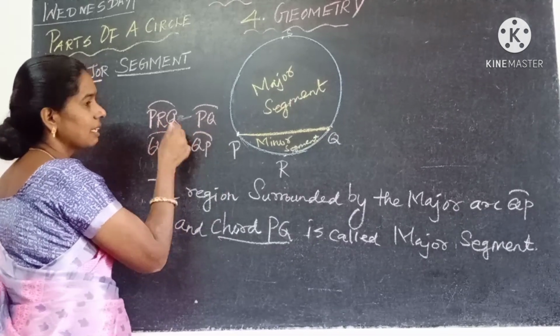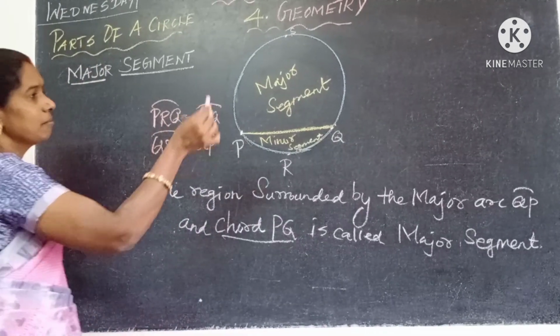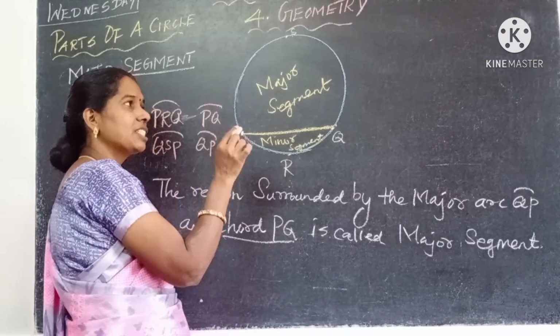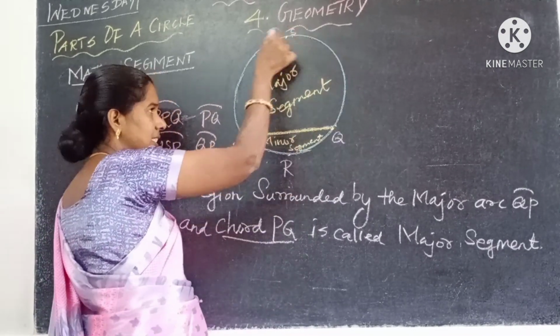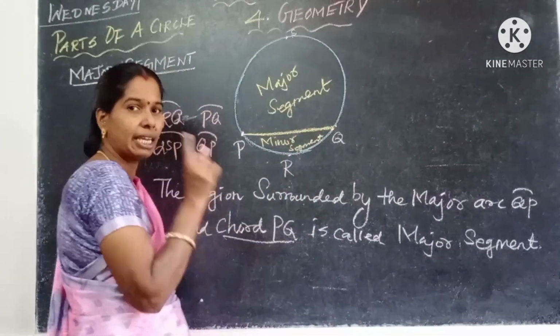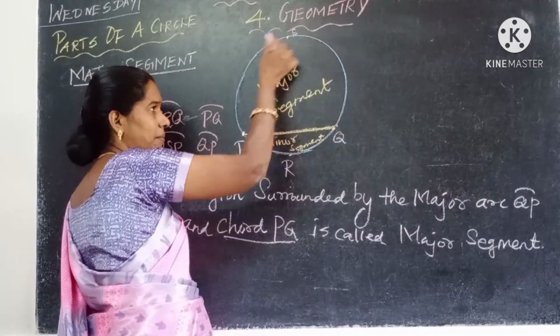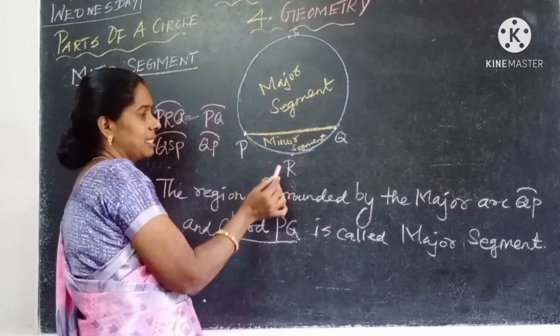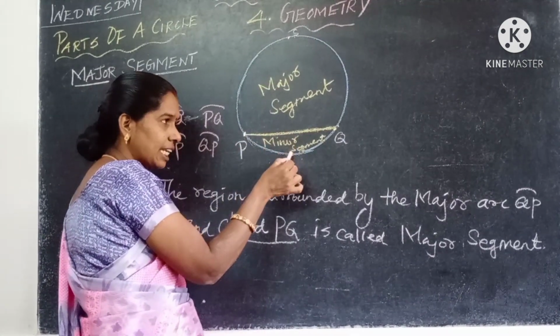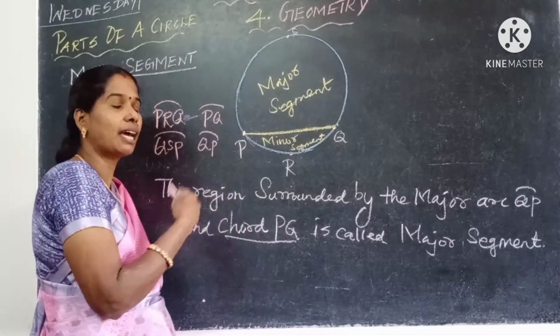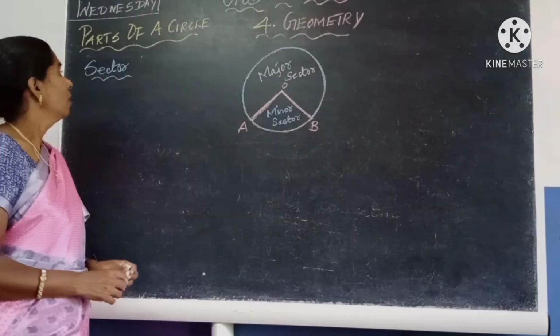This is the minor arc and the major arc, and this is the major segment and the minor segment. Major segment means the region surrounded by the major arc and the chord PQ. It must include the chord. So it includes the chord PQ and the major arc. Therefore, it is a major segment. And here this region includes the chord PQ and the minor arc PQ. Therefore, it is a minor segment.